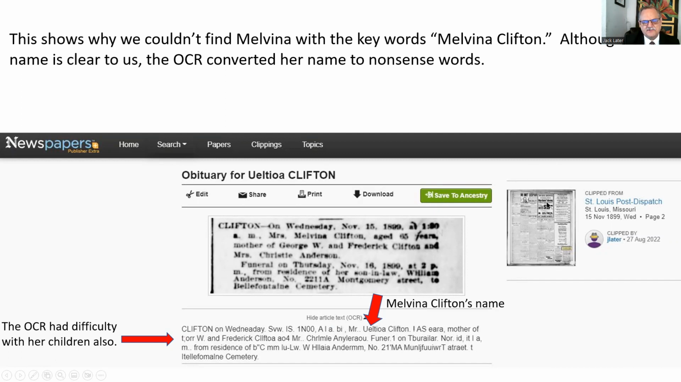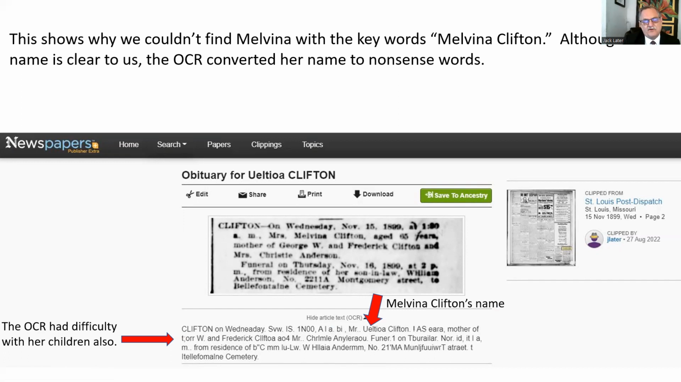So this is the newspaper she was found in. But look at the children. She has children down here that are indicated. For example, one person that I happen to know of, her name is Christina Anderson. Well, I'm circling it right here. This is supposed to be Christina Anderson. Well, the OCR isn't going to pick that up, not very easily, right? Maybe and or MM, whatever that is, but it just isn't going to show up. So we found her by just using Clifton.